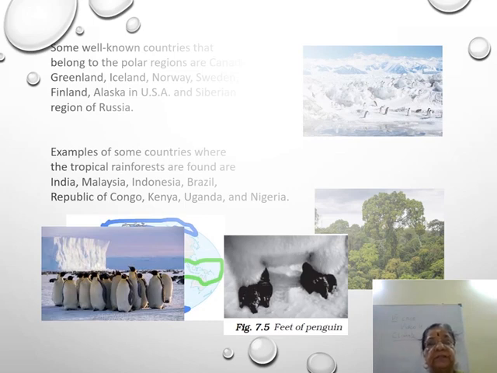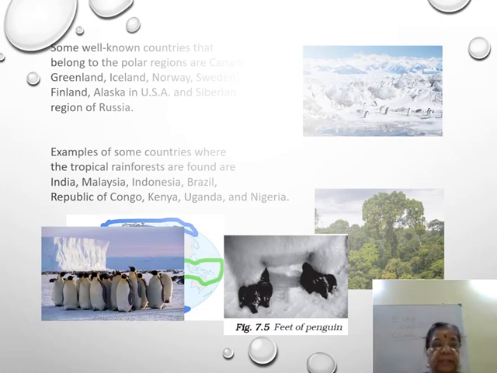In winter, the temperature can be as low as minus 37 degrees centigrade. And a well-known animal living in the polar region is the penguin.